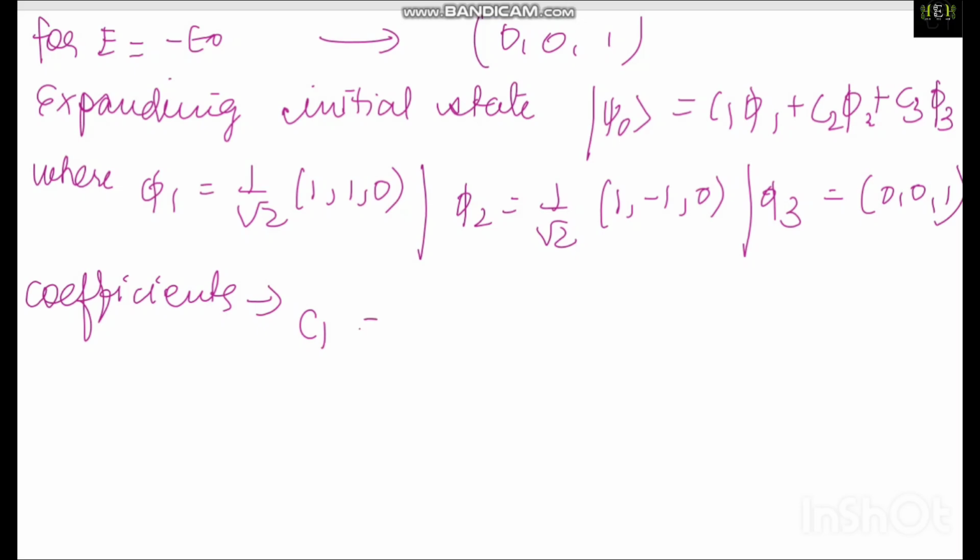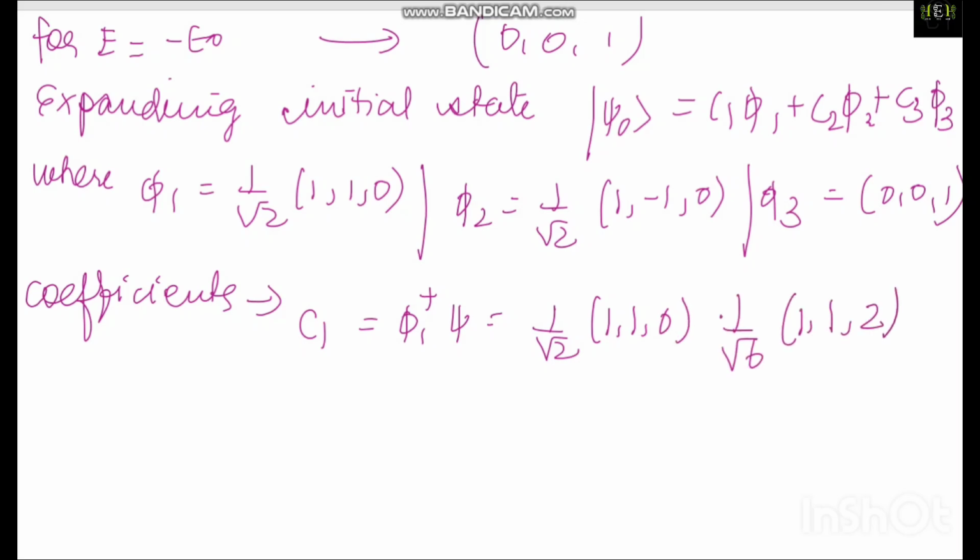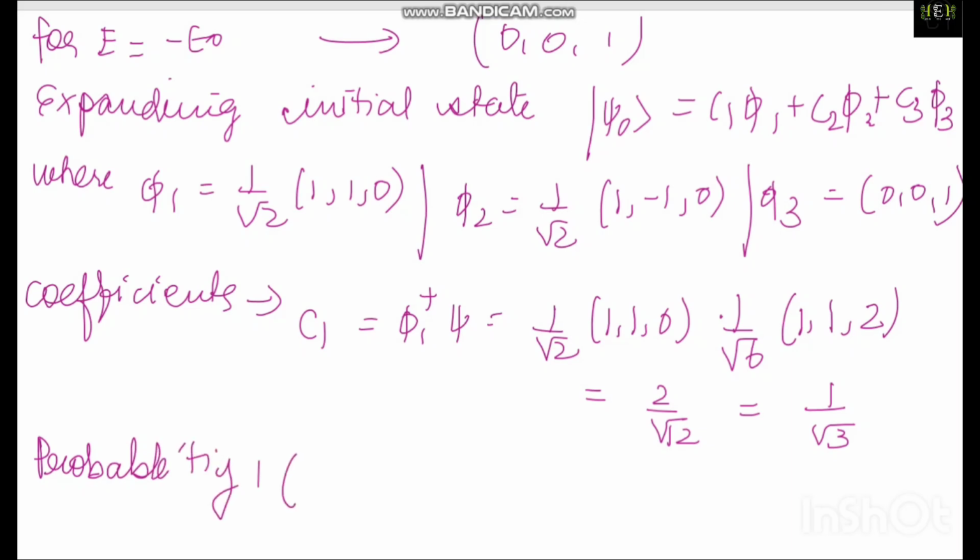From this, the coefficient C1 is equal to phi 1 with psi, which is 1 upon root 2 (1, 1, 0) times 1 upon root 6 (1, 1, 2). So it becomes 2 by root 12, or I can say it is 1 upon root 3. So the probabilities will be, I am calculating everything: the probability P of E is equal to 0 is C1 mod square, and that is 1 upon 3. Did you understand? This is very simple. I am just doing it step by step and the answers come out. These are simple calculations only, nothing more than that.